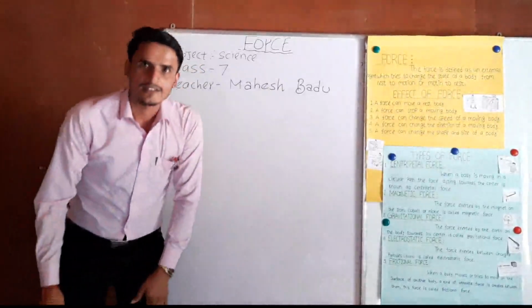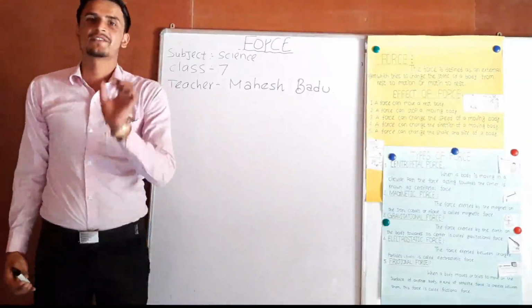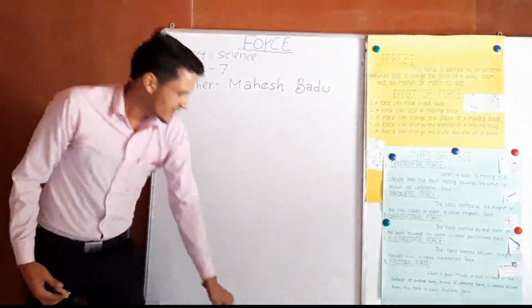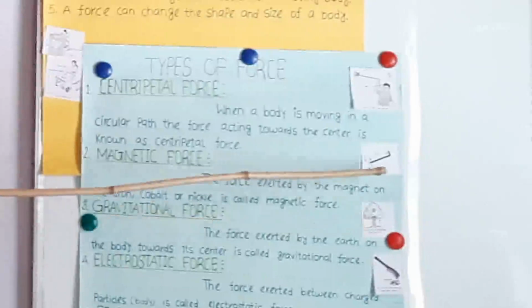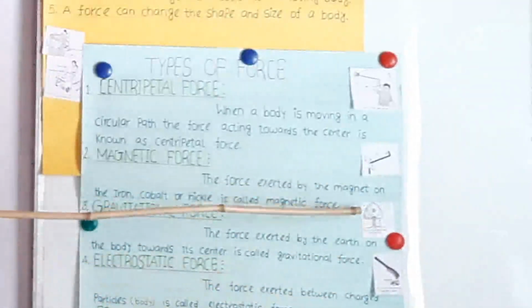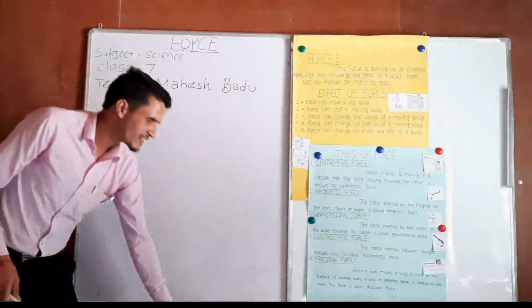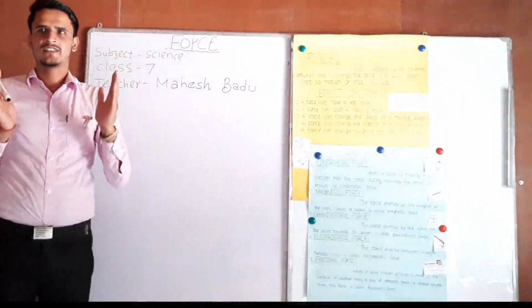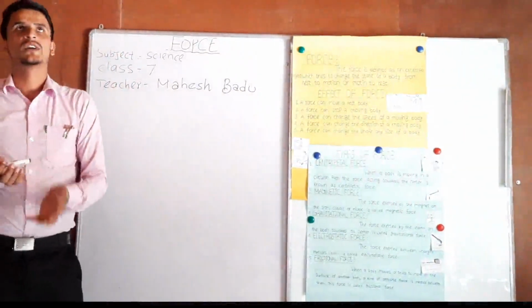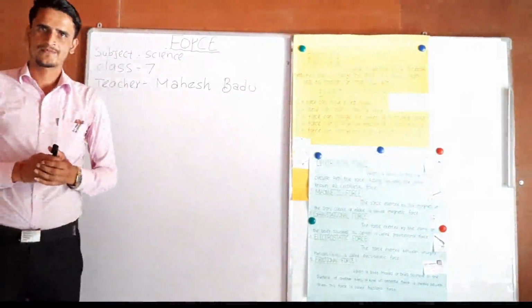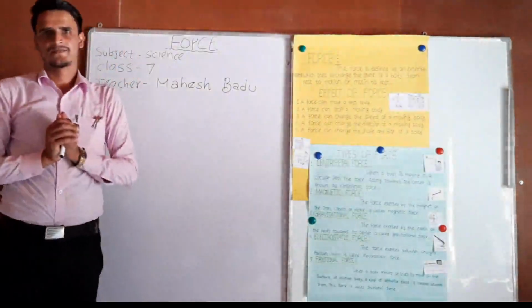This is due to what? Gravitational force. Here you can see a picture. An apple is falling down. Why can it not go up? When I throw a marker, why can it not go up? Why does a substance always fall down?